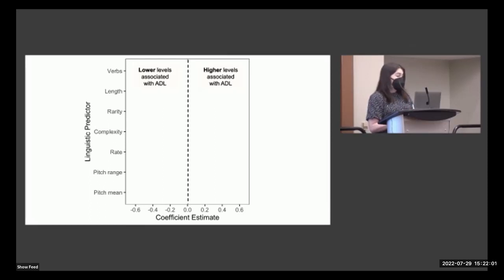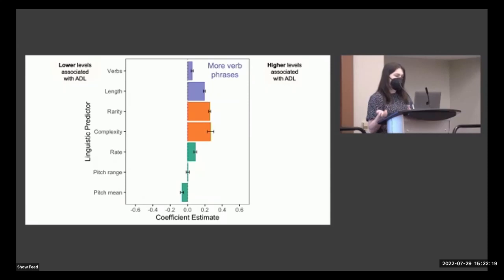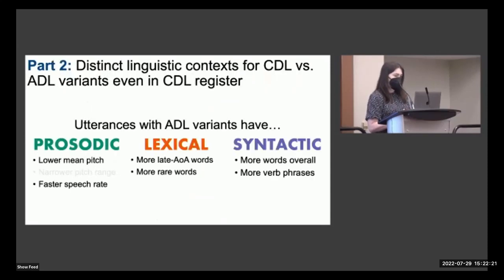Here we're plotting the coefficient estimates on the x-axis, and we found that utterances with ADL variants have lower mean pitch, but not a narrower pitch range. Utterances with ADL words are produced more quickly, so faster speech rates, contain more words with later AOA estimates, more rare words, more words overall, and have more verb phrases. So overall, we've seen that CDL and ADL variants co-occur with reliably different patterns of prosodic, lexical, and syntactic information, even in language that we expect to be primarily coming from a single register.